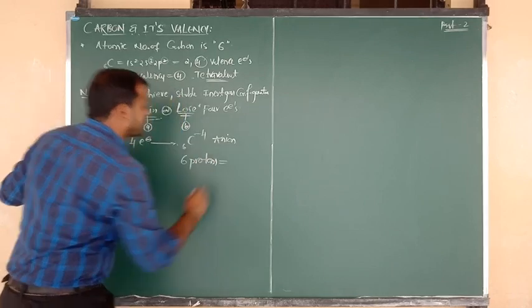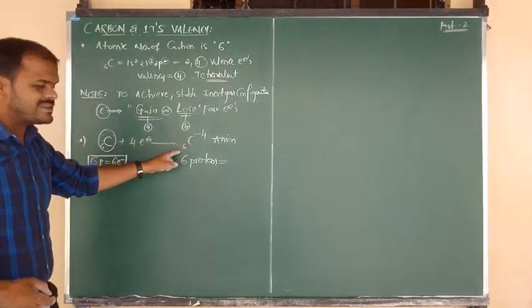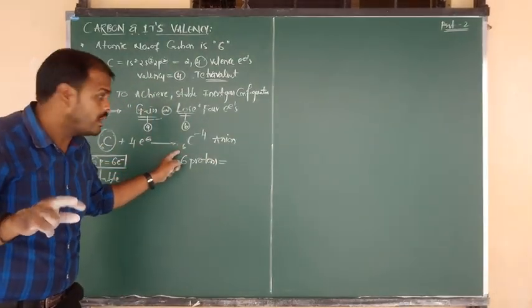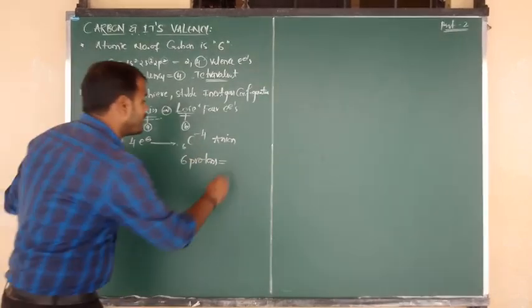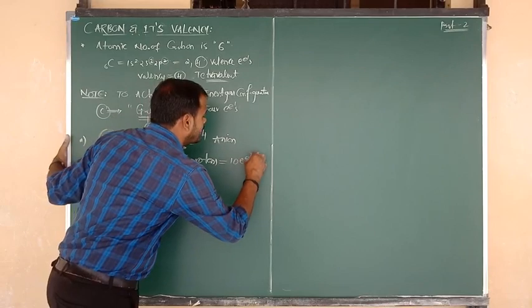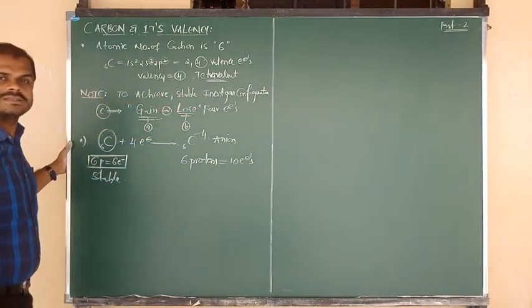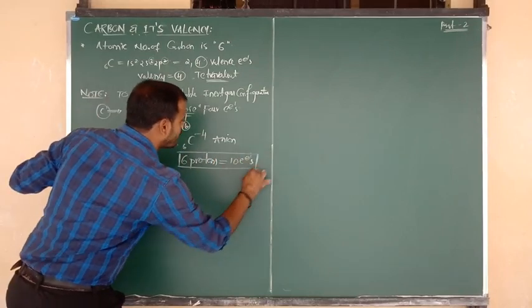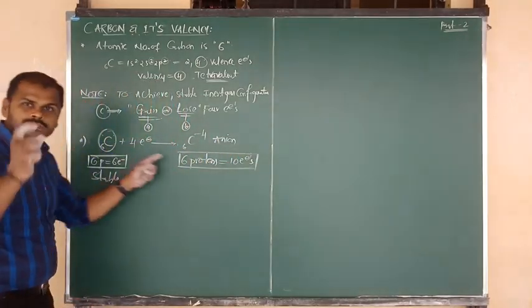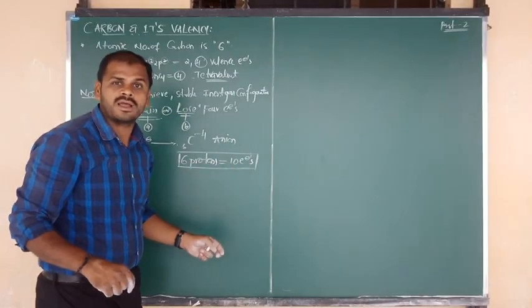But what about electrons? The atomic number is 6, so there are 6 electrons. But again, it is gaining another 4 extra electrons. Now the total number of electrons equals 10 electrons. Okay, beta? So the C minus 4 anion contains 6 protons and 10 electrons.